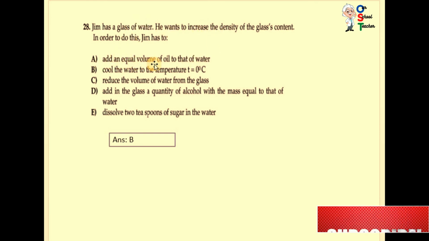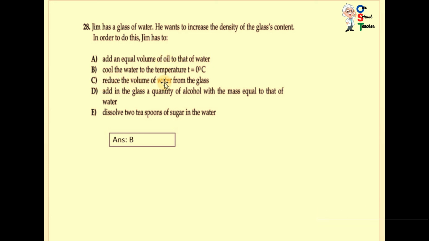Add one volume of oil, both are liquid. Reduce the volume of the water from the glass. If you are reducing the volume, obviously he wants to increase the density, but reducing the volume does not increase the density. Add a quantity of alcohol with an equal mass.